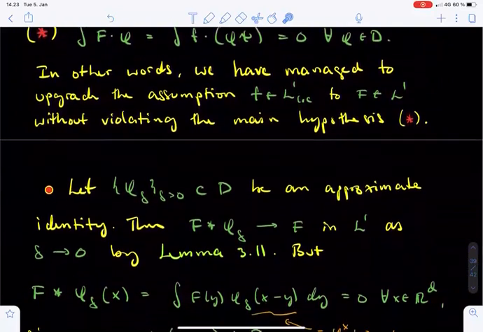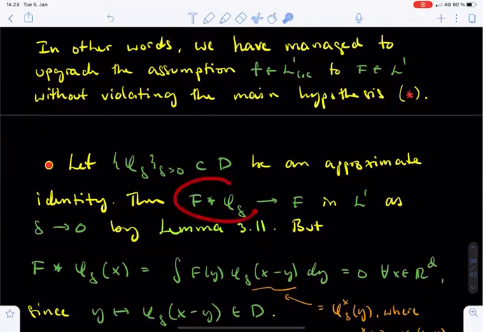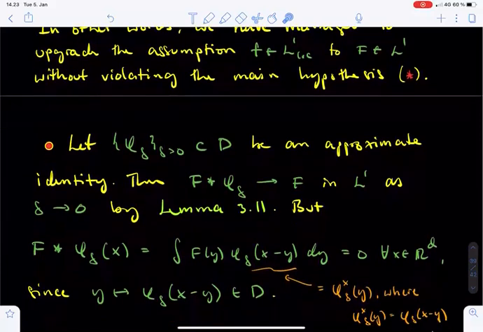To show that big F vanishes Lebesgue almost everywhere, let phi delta be an approximate identity which consists of test functions. Such approximate identities exist, and we have even mentioned an explicit construction after definition 1.10. This was when we first discussed approximate identities in connection with Fourier series. Now, since big F is an L1 function, the convolutions of big F with the functions phi delta converge to big F in the L1 norm as delta tends to 0. This was part of lemma 3.11.